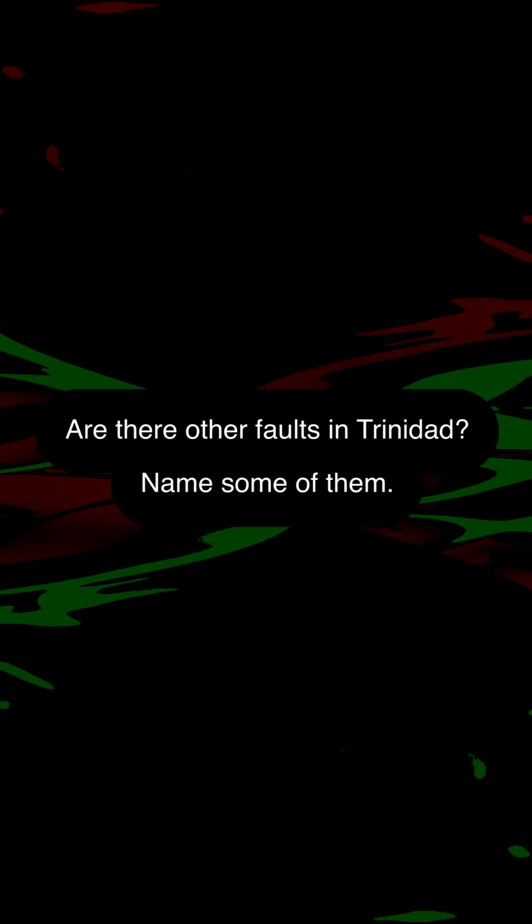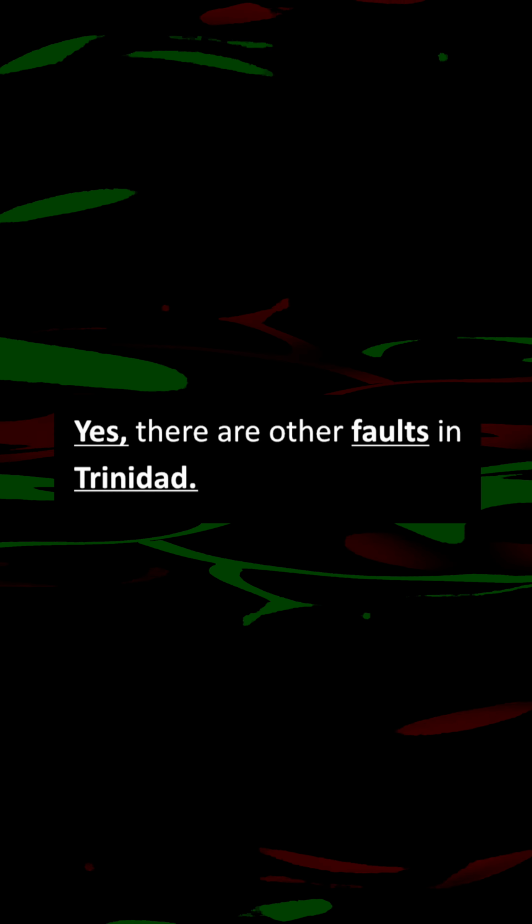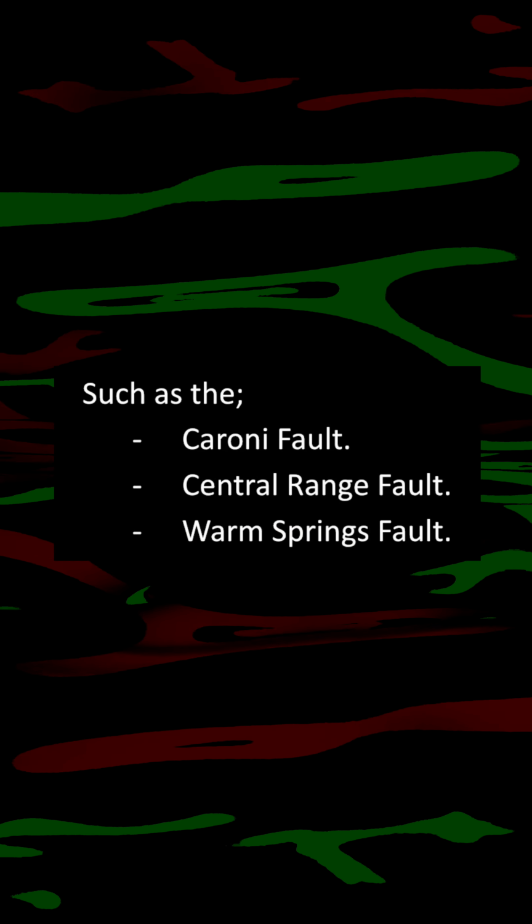Are there other faults in Trinidad? Name some of them. Yes, there are other faults in Trinidad, such as the Caroni Fault, the Central Range Fault, and the Warm Springs Fault. Moving on to the next question.